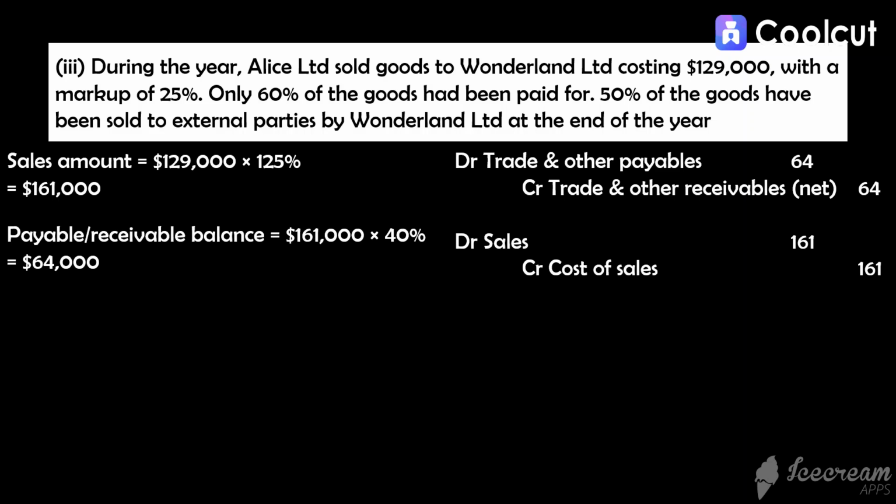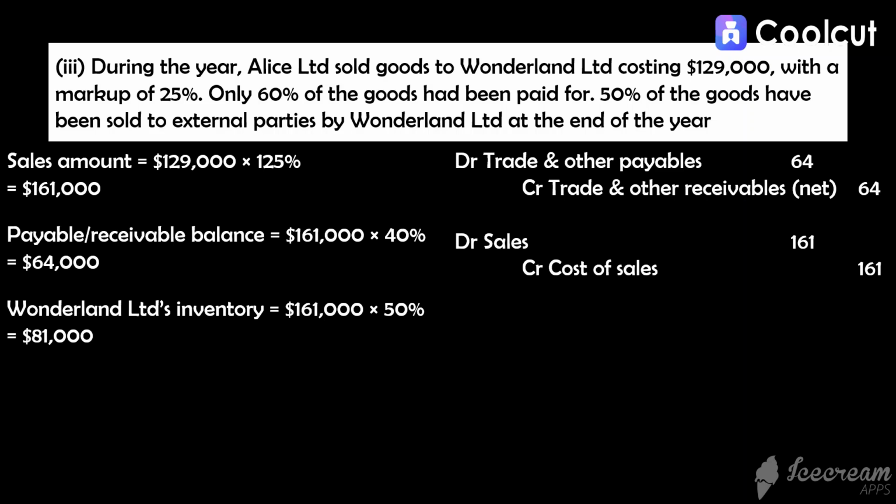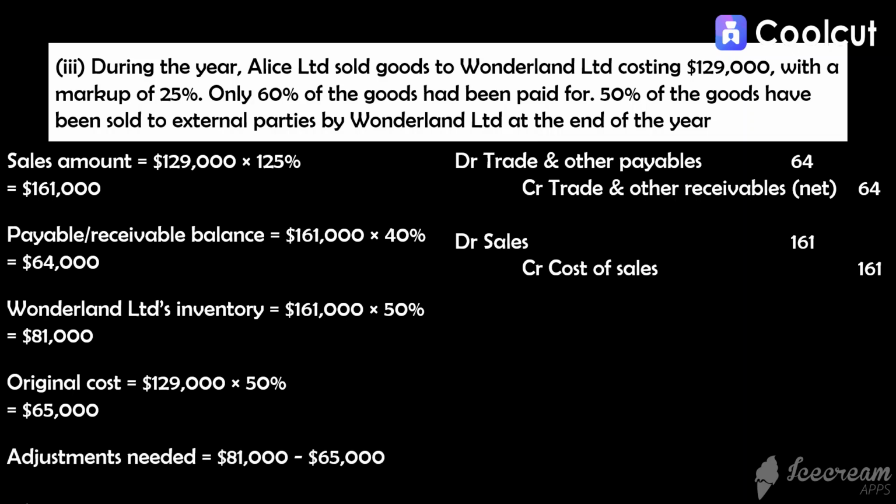Third, revert the cost of inventories back to original cost. We noted that only 50% of the goods were sold to external parties, so the remaining 50% of inventories that is still with Wonderland Limited is carried at inflated cost. The amount of inventory that Wonderland Limited is still carrying is $81,000. The original cost of the inventory still in Wonderland Limited is $129,000 multiplied by 50%. So you realize the inventories are inflated by $16,000. To revert the cost of inventories back to the original cost, we debit cost of sales and credit inventory by $16,000.